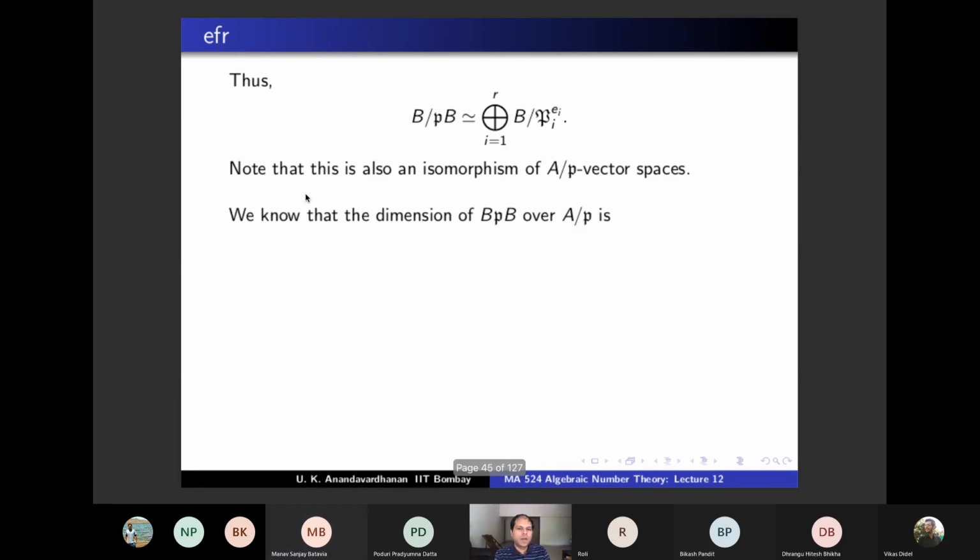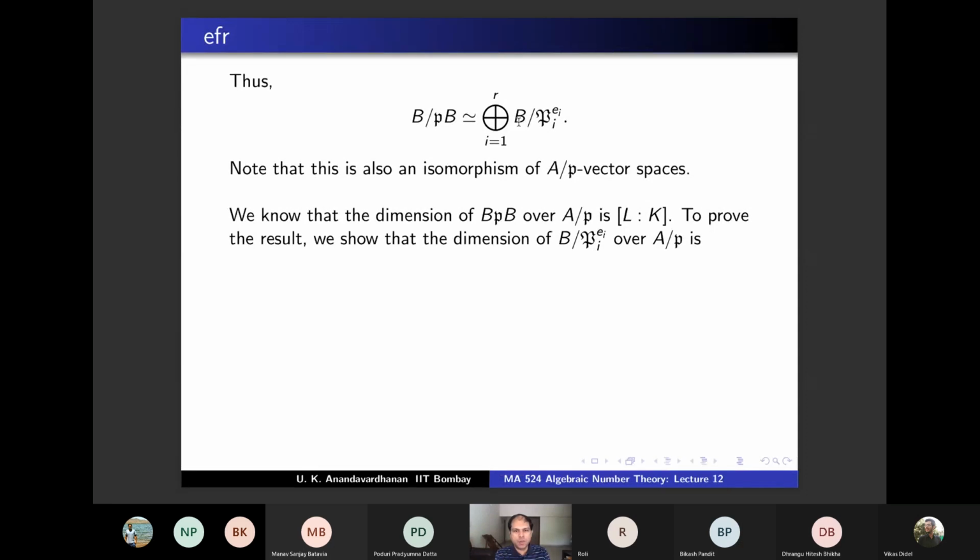Okay, so we have to show that, so it's a very natural proof. There is a vector space isomorphism. On the one side, the dimension is the left hand side. On the other side, the dimension is the right hand side. So the dimensions are the same, and therefore you get this very beautiful equality. In order to prove the result, we show that the dimension of B by Pi power Ei over A by P is Ei Fi, and that will finish the proof. This is a very conceptual and easy proof. By definition, you know that this degree is Fi. This is the definition of Fi.